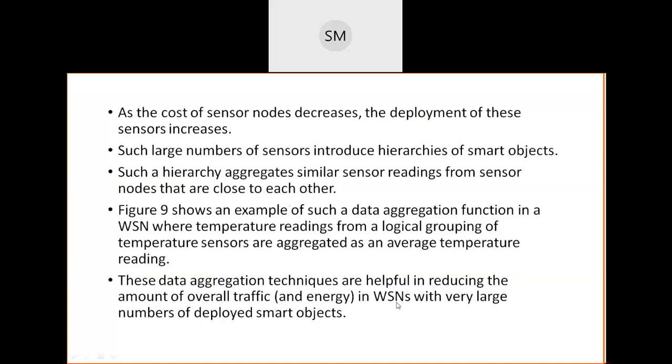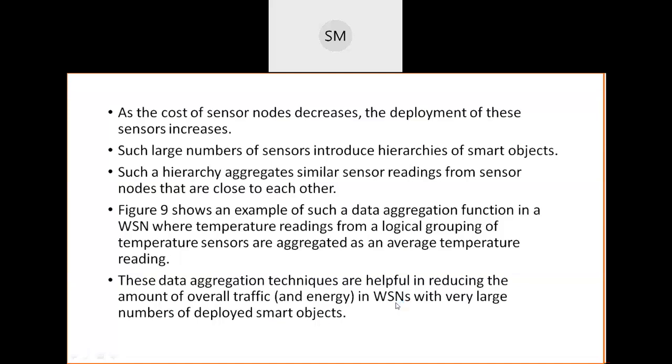Instead of sending the data from each and every sensor to the top layer in the hierarchy, only one reading will be sent to the top layer by the boss sensor. Inside the layer, one boss sensor is there, one head of that layer.